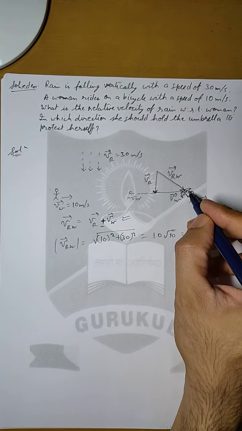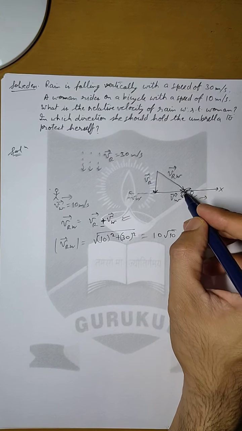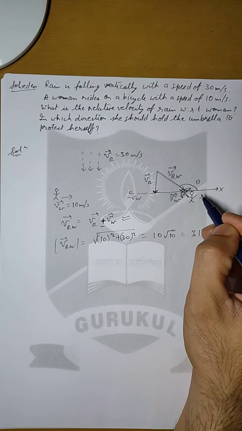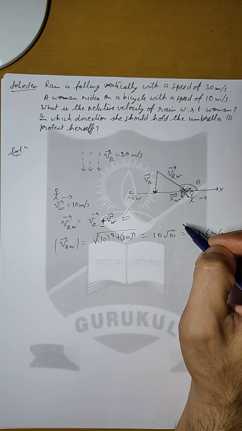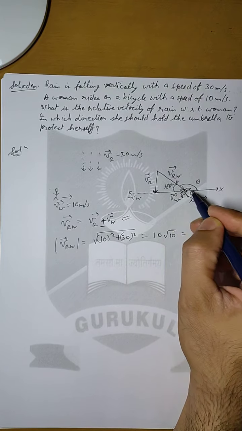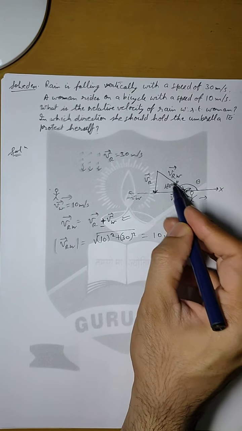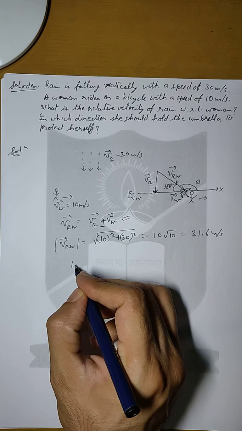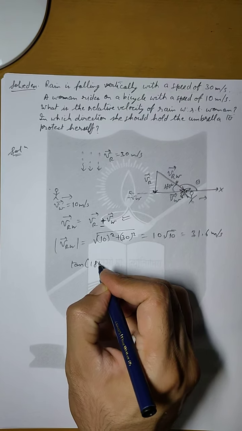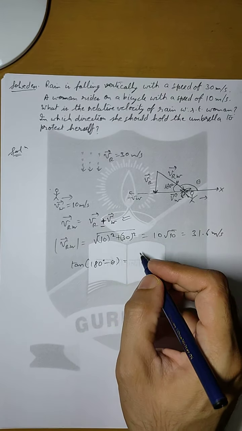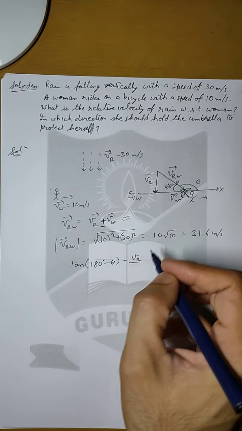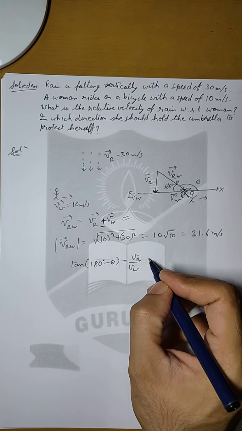So that means with the horizontal, the angle of the umbrella should be this. This is the theta at which the woman should hold the umbrella. Now if this is theta, then this will become 180 minus theta, because they are a linear pair of angles. So in this triangle we can write tan of 180 minus theta is equal to perpendicular by base, so it will be equal to Vr by Vw.